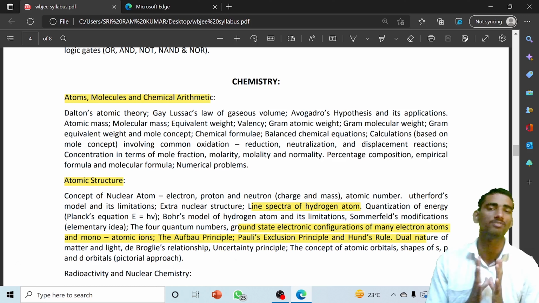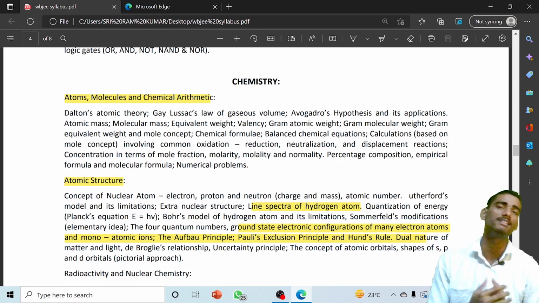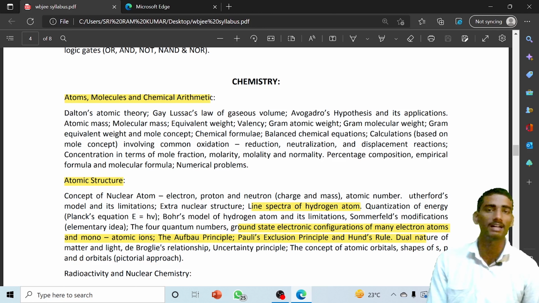Chemistry also plays a key role in getting good marks in the WBJ exam. I hope you already have an idea that through the WBJ exam you can get into important colleges such as the Jalpaiguri Government Engineering College and one of the topmost colleges, Jadavpur University. So no doubt it is an important examination and you must give this exam. Now, talking about the question paper, what is the syllabus of chemistry?